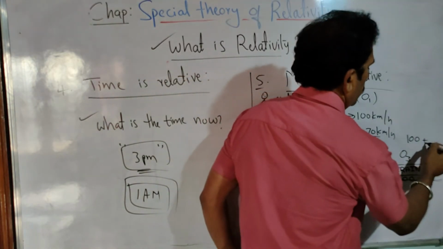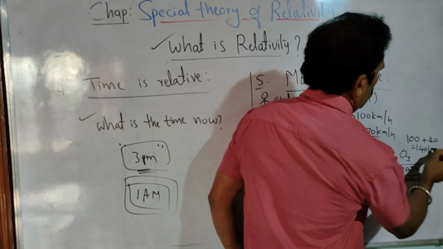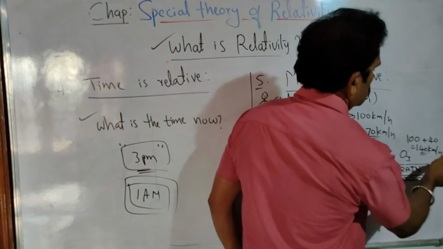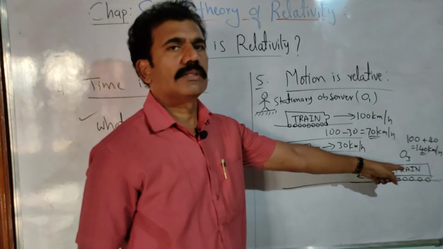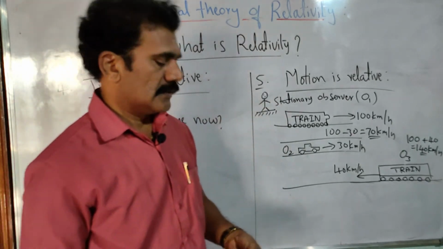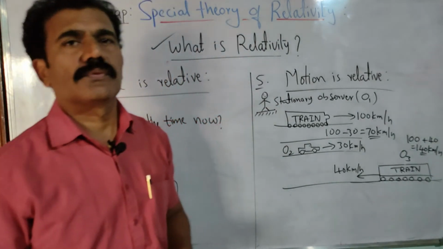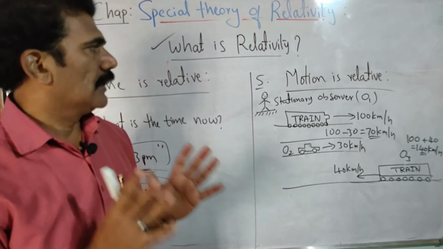100 plus 40 is equal to how much? 140 kilometers per hour is the speed observed by the observer O3, who is moving in the opposite direction to the given train. So in that way, the speed of the observer is also not actually an absolute quantity. That is a relative one.